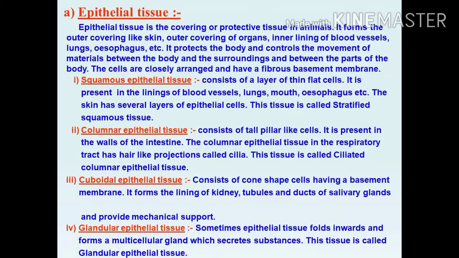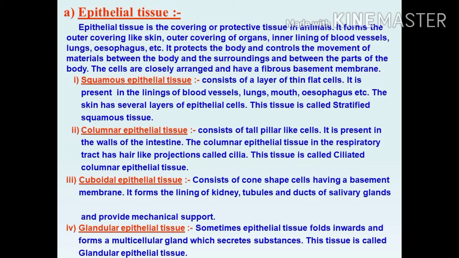Let's see the epithelial tissue and its function. Epithelial tissue is the covering or protective tissue in animals. It forms the outer covering like skin, the outer covering of organs, and the inner lining of blood vessels, lungs, and esophagus.